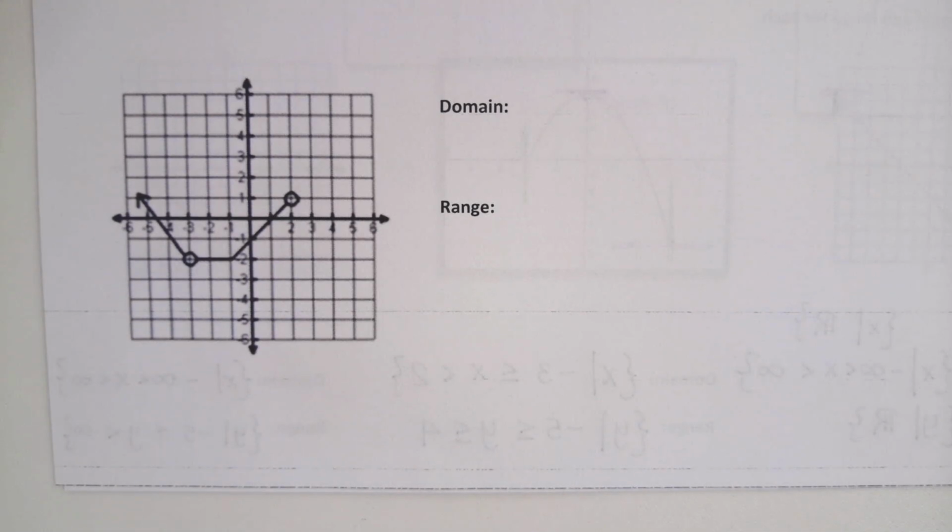It's going to be negative 3 if x is less than negative 3, then we add another phrase in which negative 3 is less than x, which is less than 2. Negative 3 is not included.